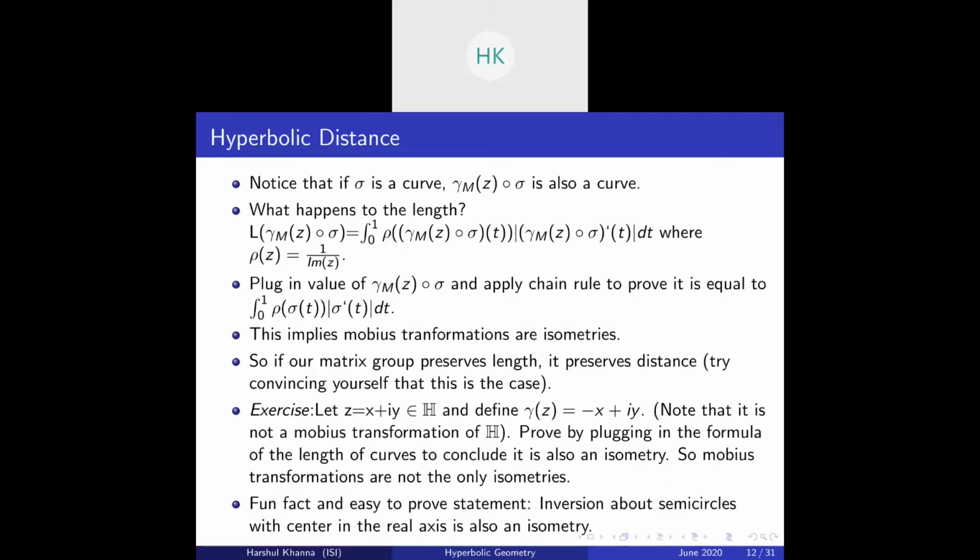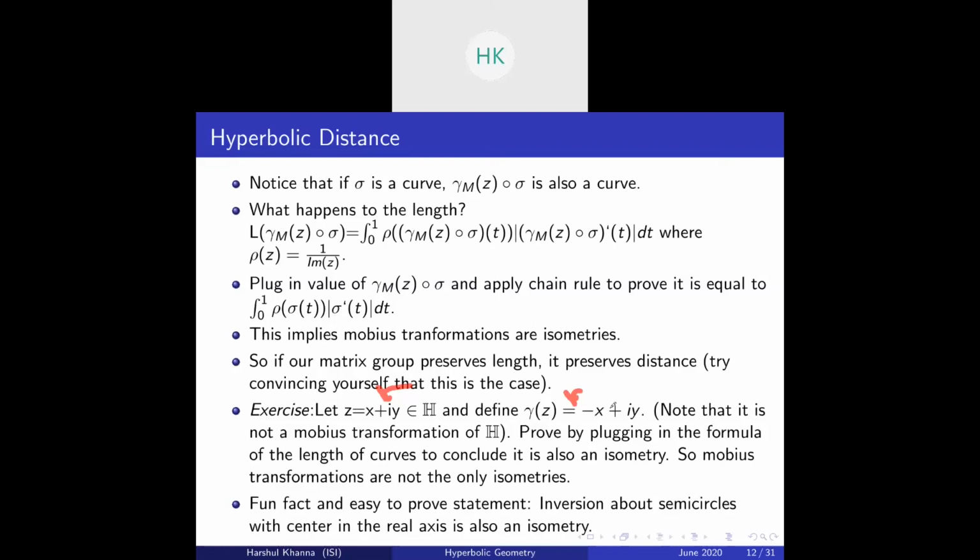Okay. Are these the only isometries? The answer is no. So this exercise basically shows that consider the function lambda of z to be minus x plus iota y for any z equal to x plus iota y. Notice this is not a Mobius transformation of H.